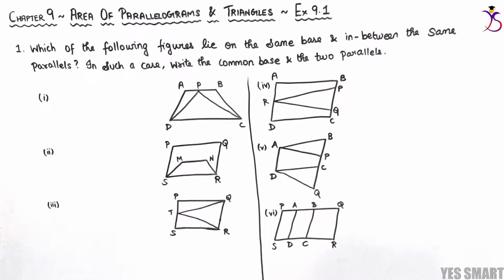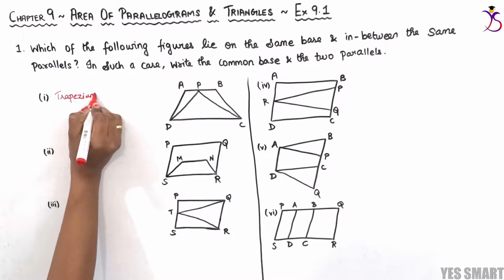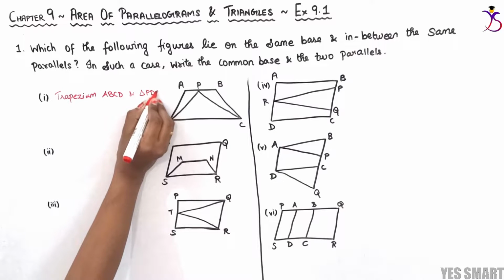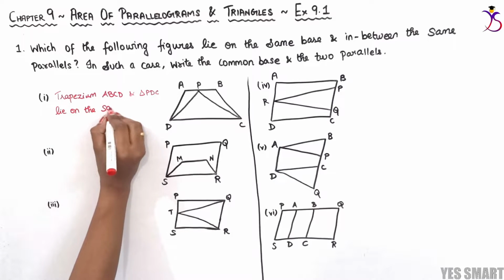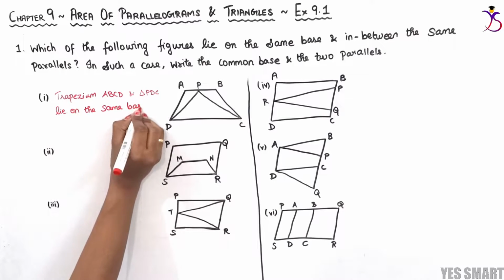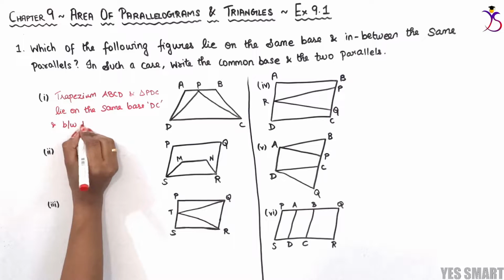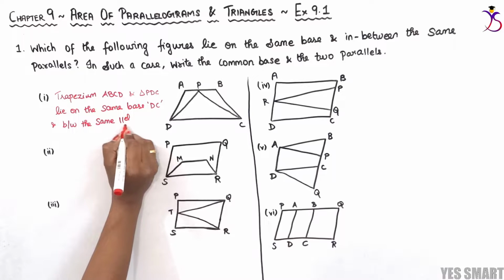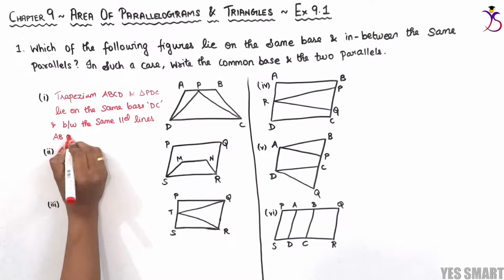So let's note the observation: trapezium ABCD and triangle PDC lie on the same base DC and between the same parallel lines, AB and DC.